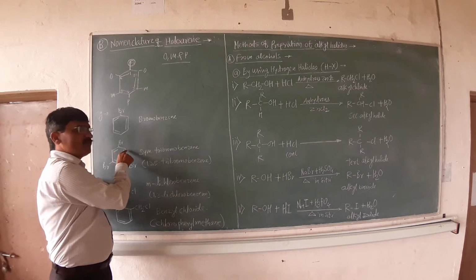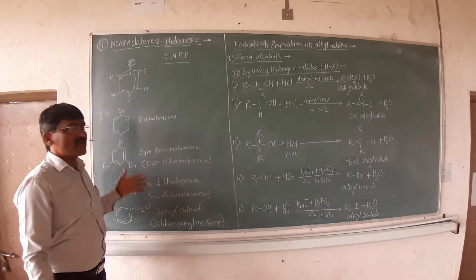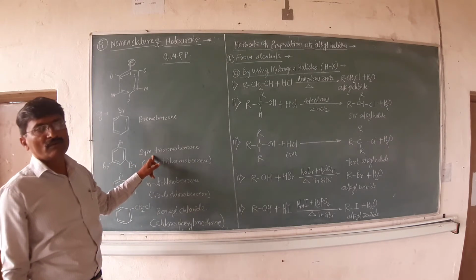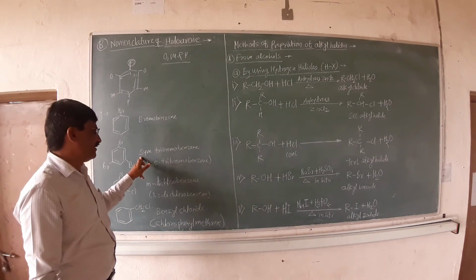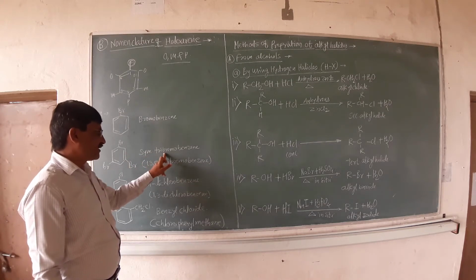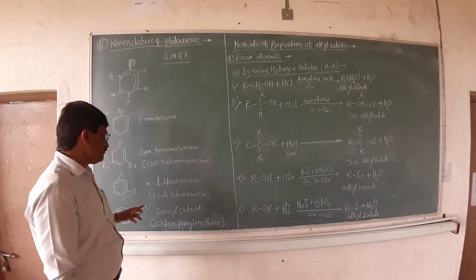With respect to any bromine, the remaining two bromine atoms are present at the meta position, and that's why they show symmetry. So the common name in this case is symmetrical tribromobenzene.